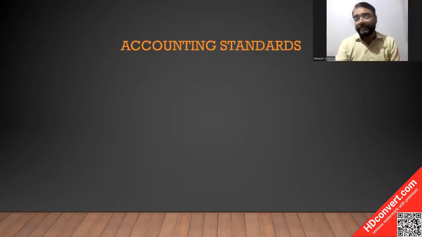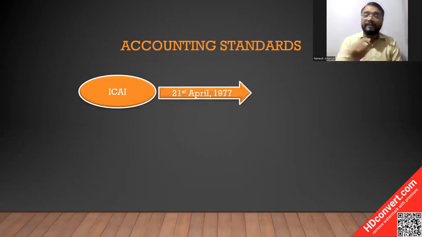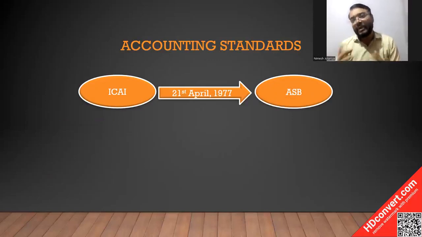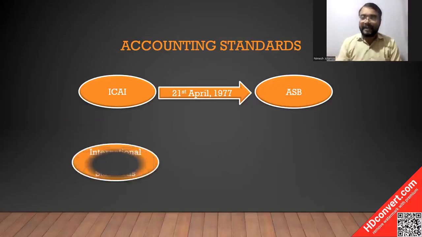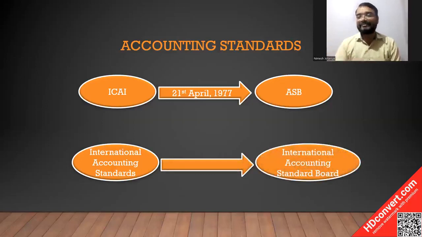In India, we have a premier accounting academy called ICAI, the Institute of Chartered Accountants of India, which on 21st April 1977 formed a board called the Accounting Standards Board. What is the work of this Accounting Standards Board? Its basic work is to draft the accounting standards in India. Like we have an international accounting standard also, which is followed at a global level, and these international accounting standards are prepared by the International Accounting Standards Board. In a similar way, we have the ASB who prepares accounting standards.